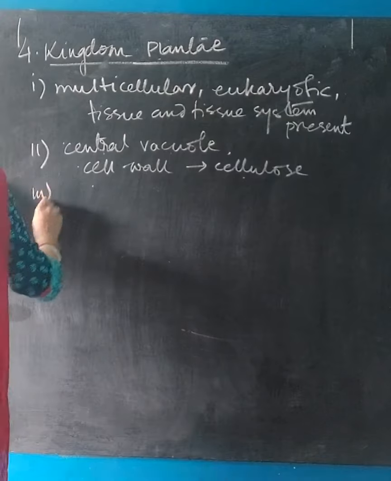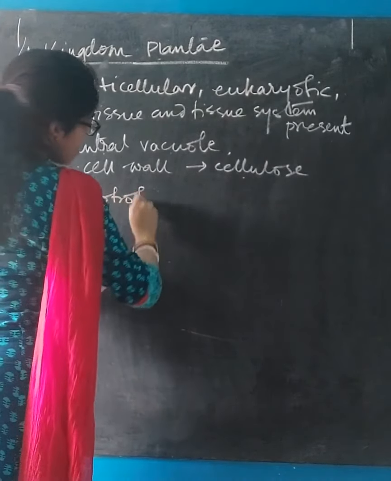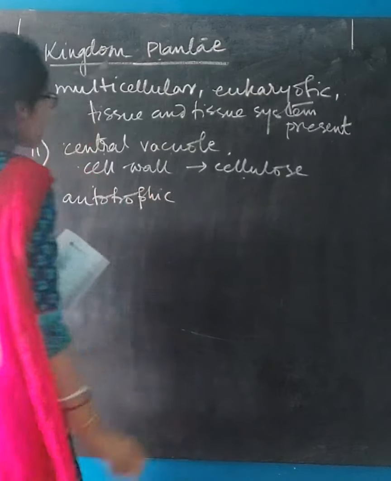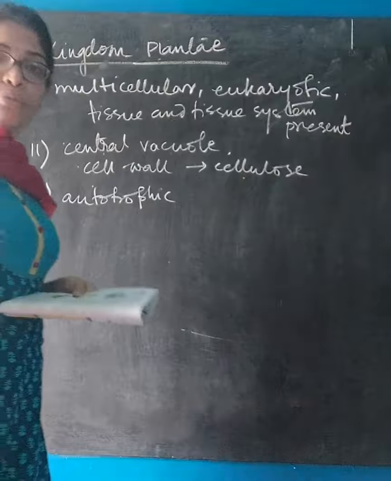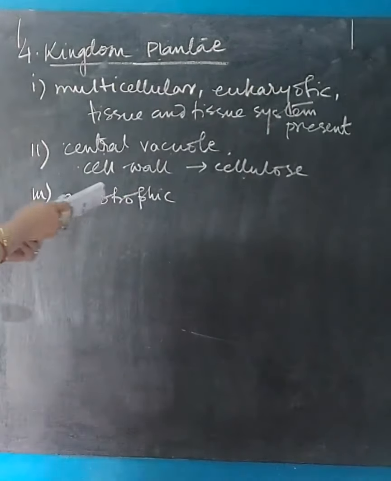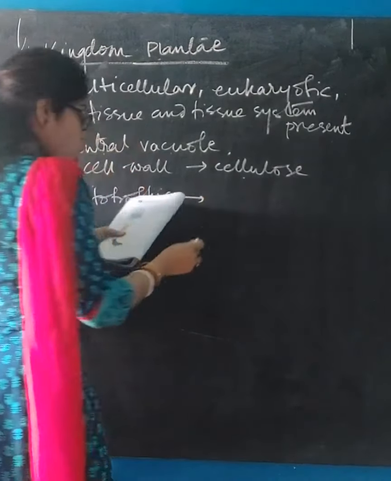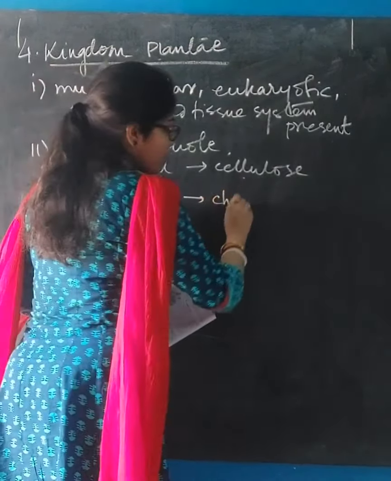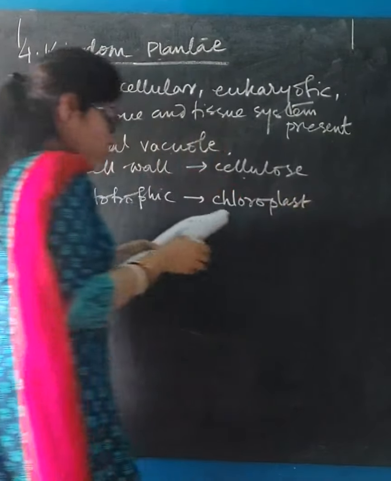Moving on to the third point, mode of nutrition is autotrophic. Obviously, we all know that green plants contain chlorophyll and they can produce their own food themselves. So the mode of nutrition that they undergo is known as autotrophic. Photosynthetic organs contain chlorophyll. For this reason, chloroplast is found in plant cells.